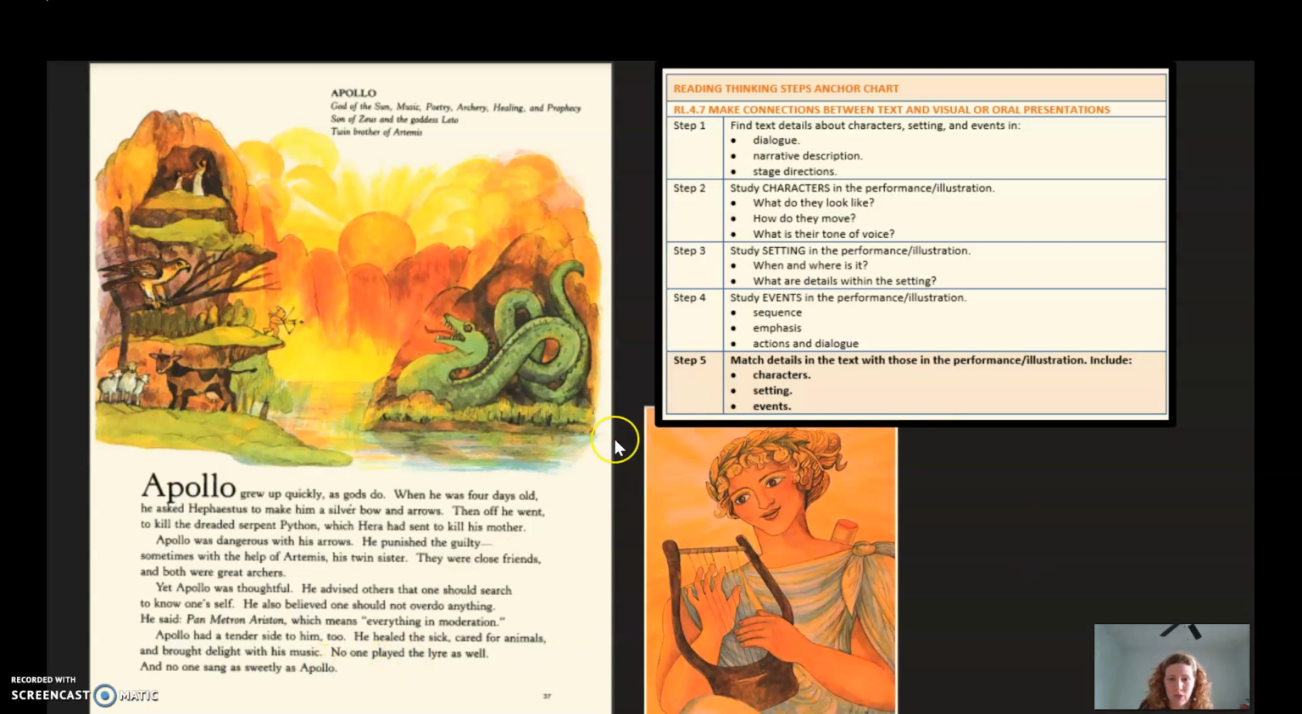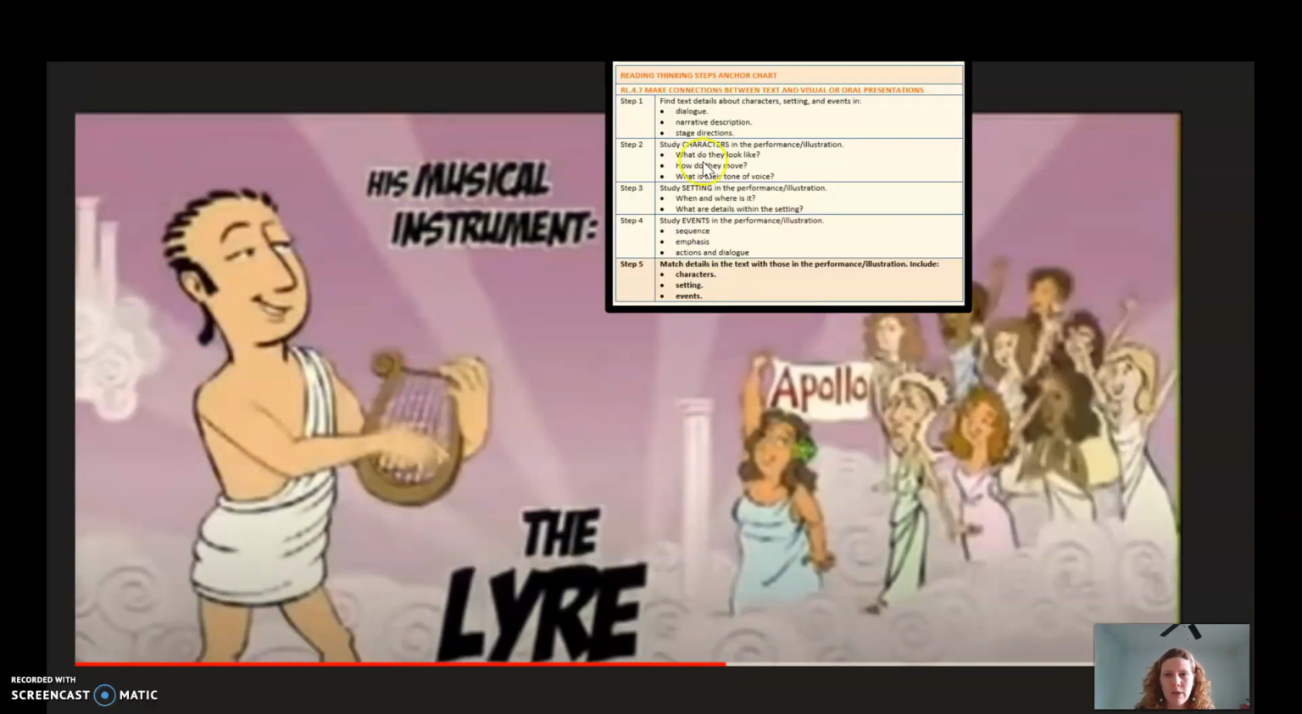And here in the image, we have him singing and playing the lyre. All right, so it was narrative description. Step 1, check. Now let's go to step 2. I need to study the characters in the performance and illustration. I have to see, what do they look like? How do they move? And what's their tone?